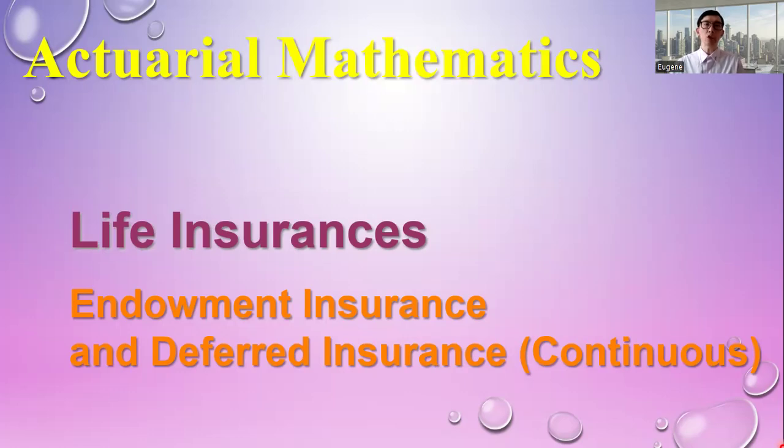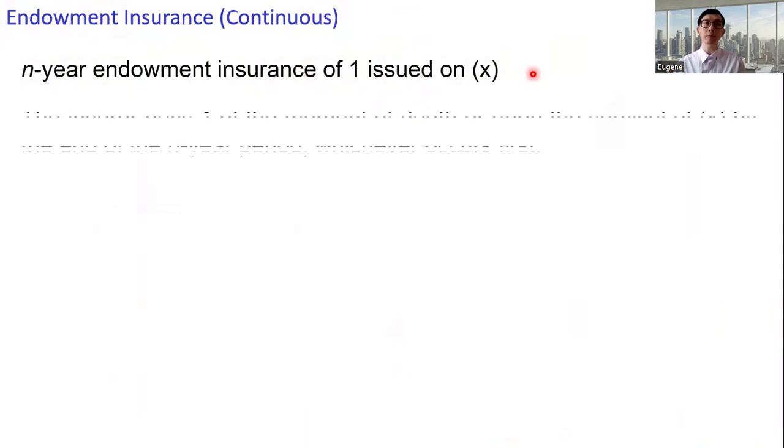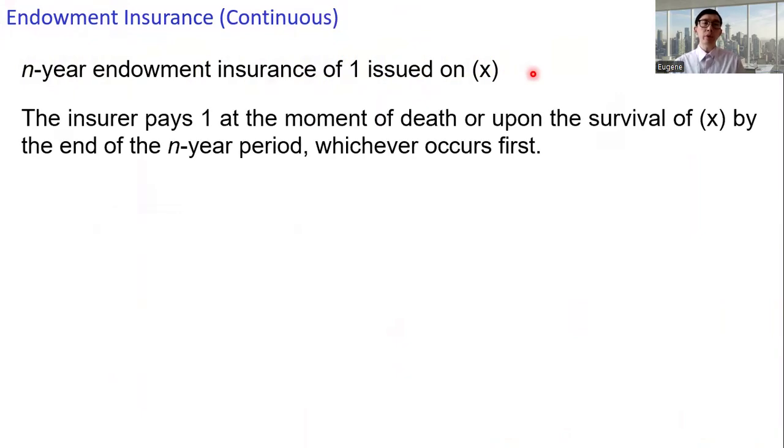Hello everyone. In this video, we will do the continuous version of the endowment insurance and the deferred insurance. Let's start with an n-year endowment continuous insurance, a benefit of one issued on an individual at age x. The insurer pays one at the moment of death as death benefit if the individual dies within the n-year period. If the person survives to the end of the n-year period, a survival benefit of one is paid at the end of the n-year period, whichever occurs first.